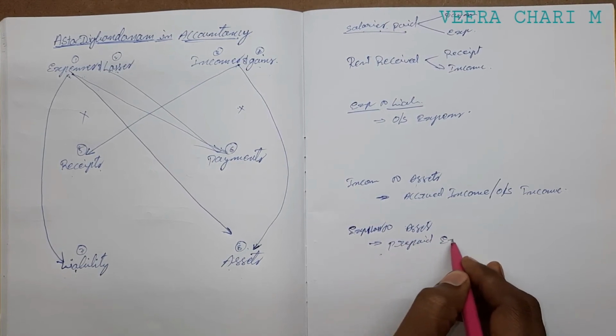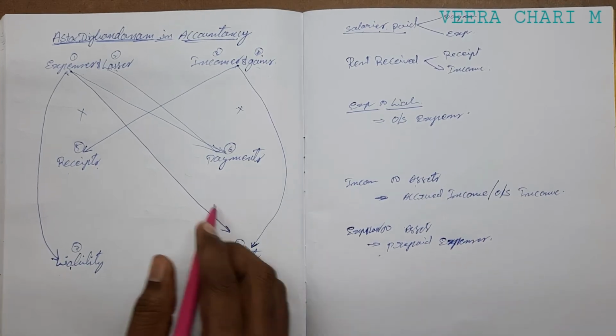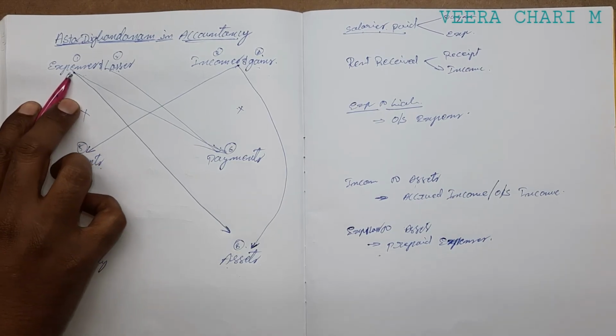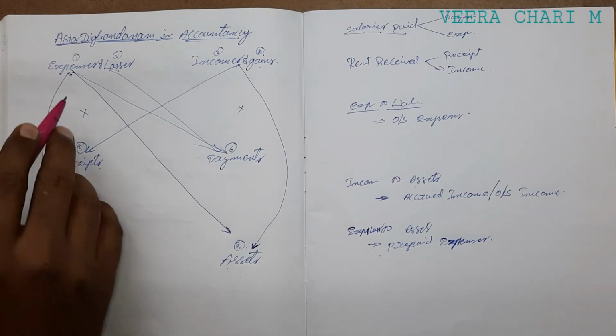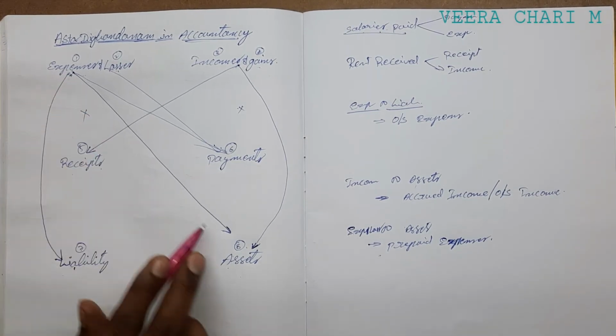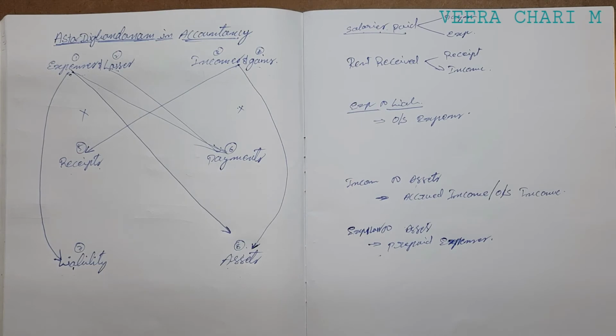Prepaid expenses should be deducted from expenses. Either add or minus, but the main point is whether the expenses account is affected or not. We have to deduct it from expenses, and we should also write it under assets. So that is prepaid expenses.